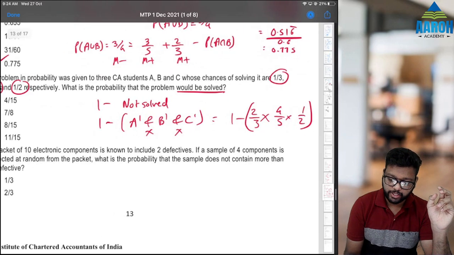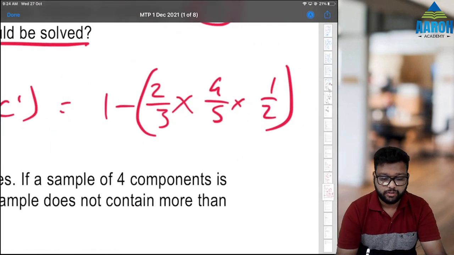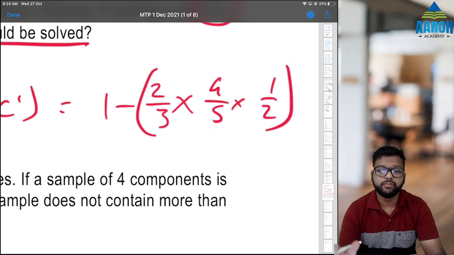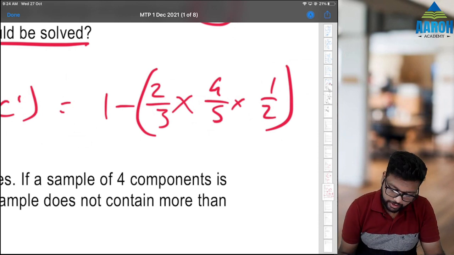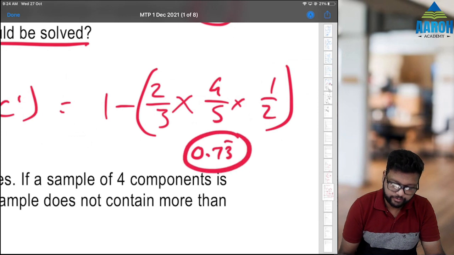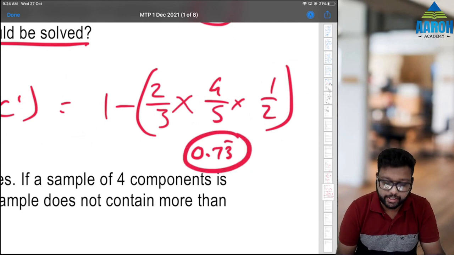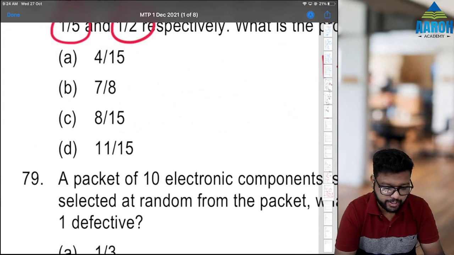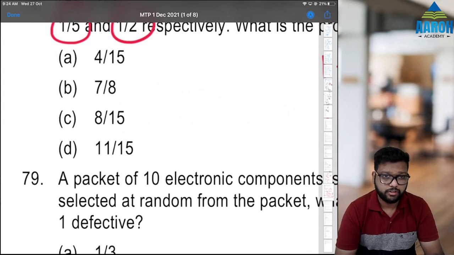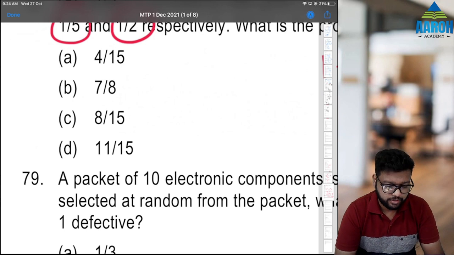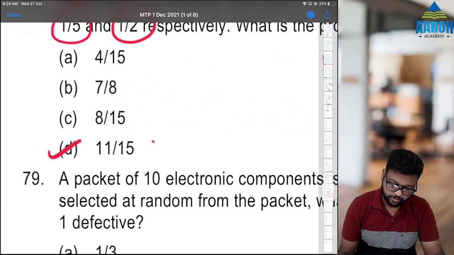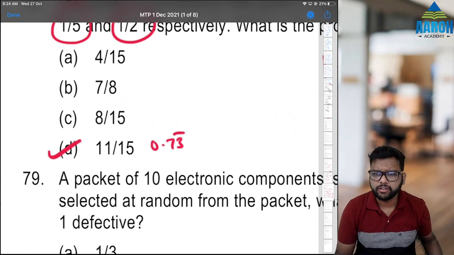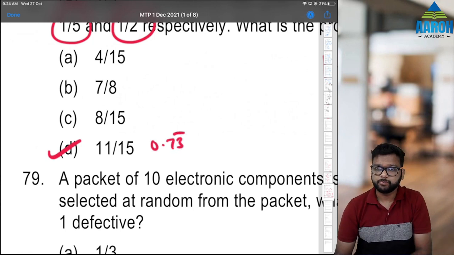So we can just do this on calculator. 2 by 3 into 4 by 5 into 1 by 2 and minus 1. So just change the sign. That should give you 0.73 recurring. Check which option gives 0.73 recurring. 4 by 15 won't be it. 8 by 15 no. 11 by 15 yes. This is 0.73 recurring. If you check, 11 by 15 is the correct answer. Okay.